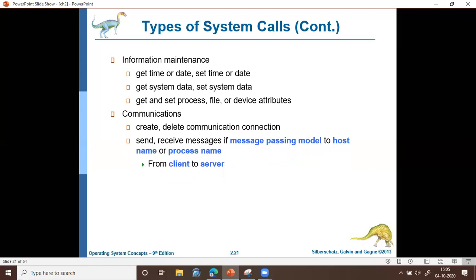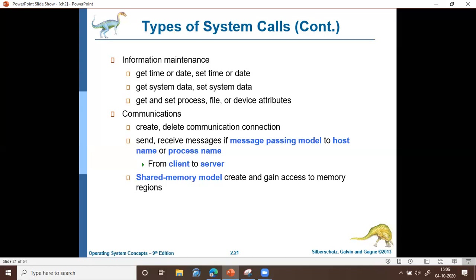In the message passing model, there will be the host name, and the host name will be connected with an IP address. In that particular system, multiple processes may be running, and one of the processes may be communicating with another process, either in the same system or in some other system. So there will be a process ID. And also there will be a server and a client. The server will be listening or waiting for the client. Once the client is available, a connection will be established between the server and the client, and then the communication happens.